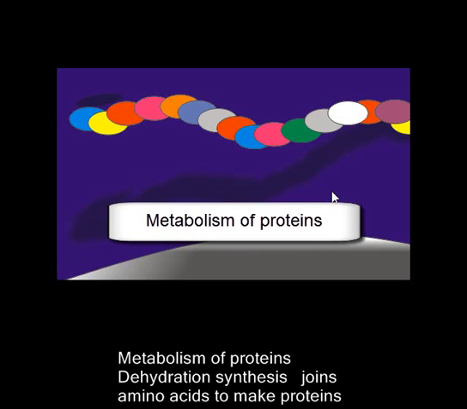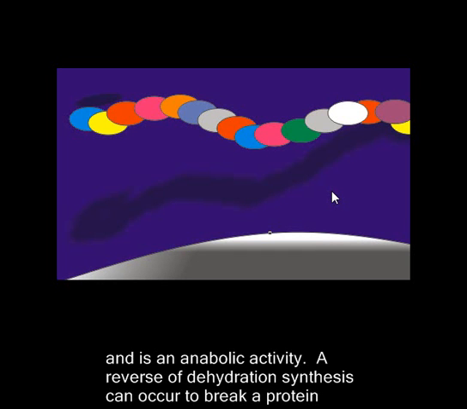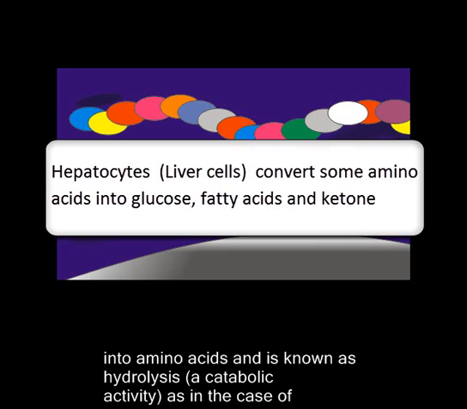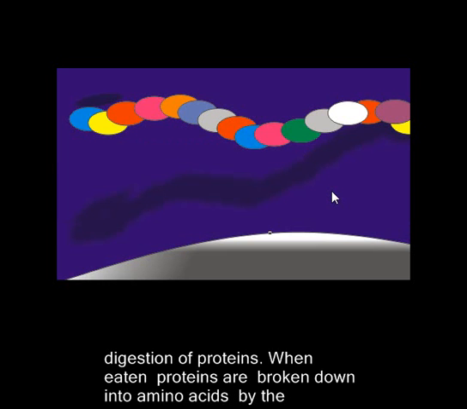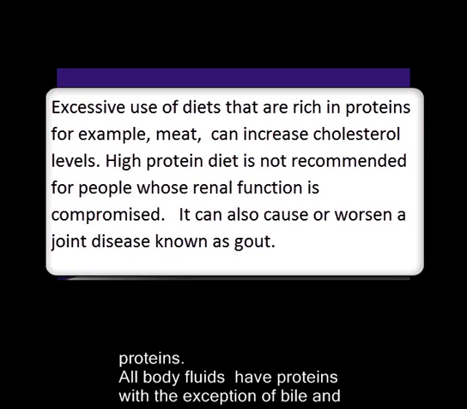Metabolism of proteins. Dehydration synthesis joins amino acids to make proteins and is an anabolic activity. A reverse of dehydration synthesis can occur to break a protein into amino acids and is known as hydrolysis. As in the case of digestion of proteins, when eaten, proteins are broken down into amino acids by the addition of water molecules before digestion. Later, these molecules are reassembled into proteins.